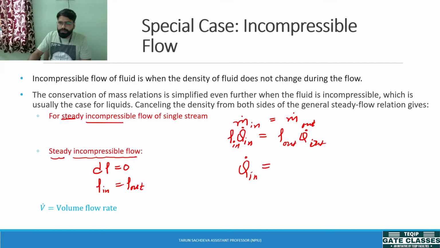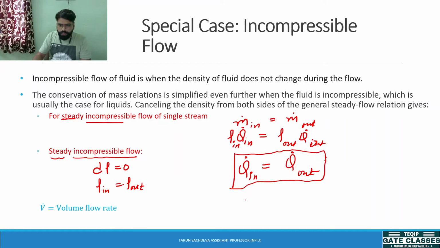So this equation will come out to be Q in, the volume flow rate coming into the system or control volume, equals the volume flow rate going out of the system or control volume. As you know, the volume flow rate is A into V, so we can write A into V in equals A into V out.